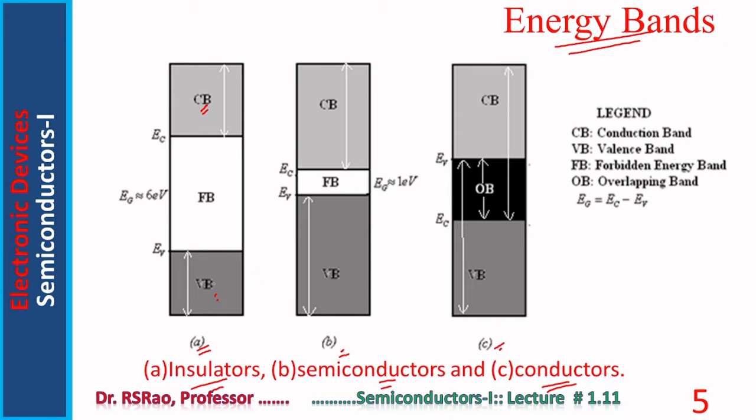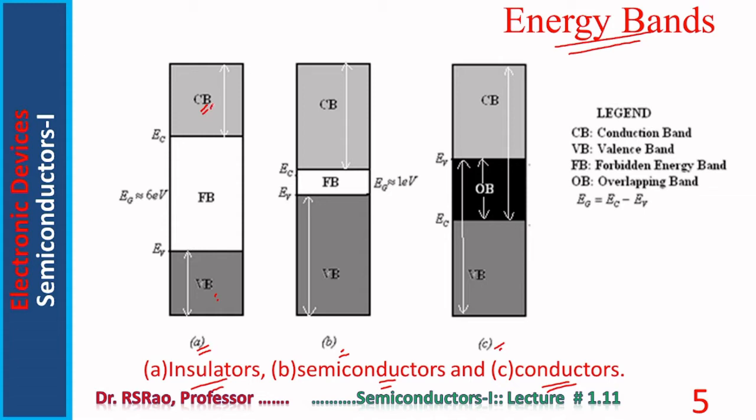Valency band denotes the energies of electrons which are bound to the nuclei of the atoms or which are in covalent bonds, and hence they are not free. So the valency band represents energies of electrons which are not free.